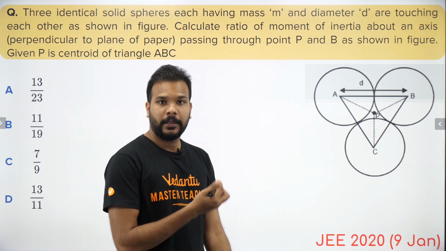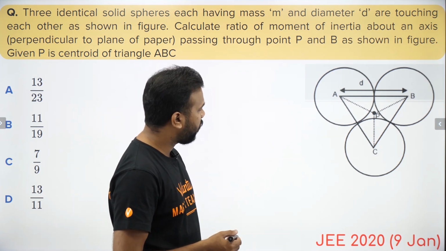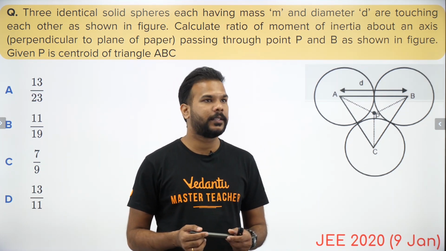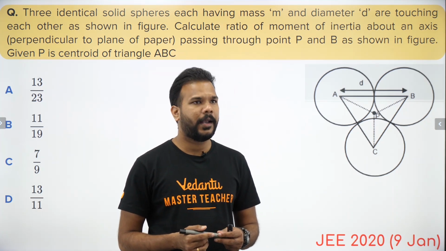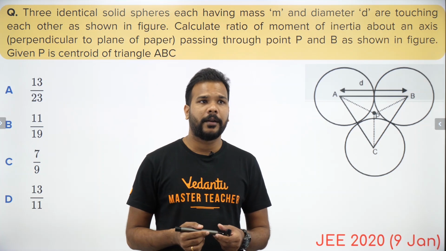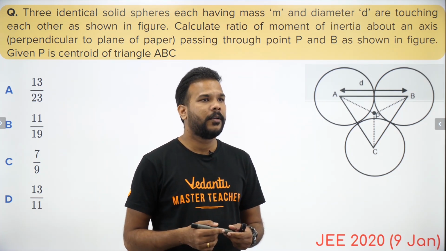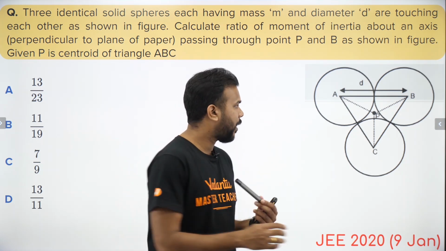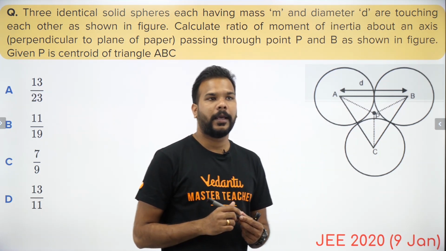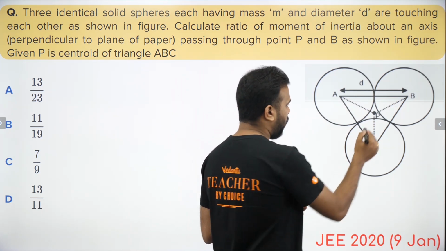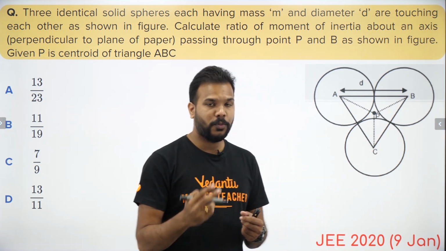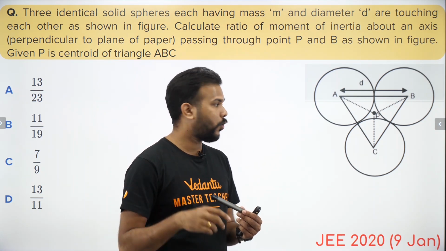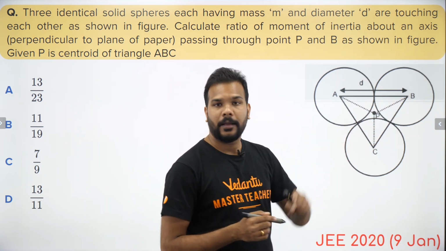Let's read the question first, because it could be disk, it could be sphere, it could be rings also. Let's see. Question says that three identical solid spheres, each having mass m and diameter d, are touching each other as shown in the figure. We have to calculate the ratio of moment of inertia about an axis that is perpendicular to the plane. That means an axis that is coming towards you, and those are 2 points about which we have to find that. One is P, other is B. So about these 2 points we'll have to find out the moment of inertia, and we have to find out the value of the ratio of moment of inertia about P to B.